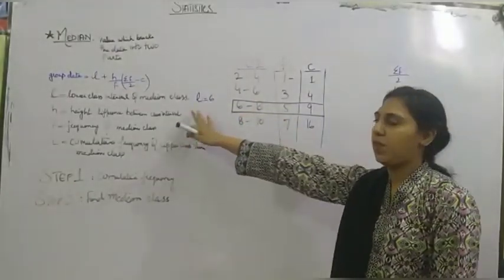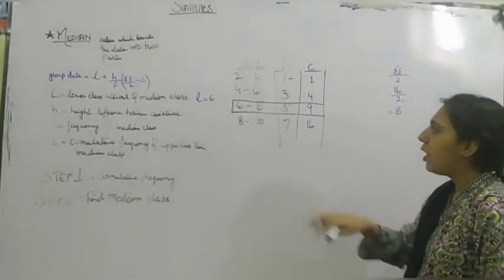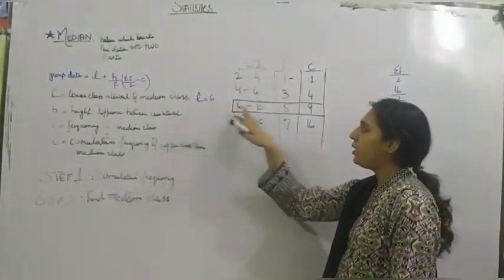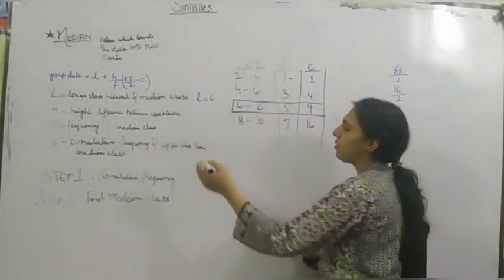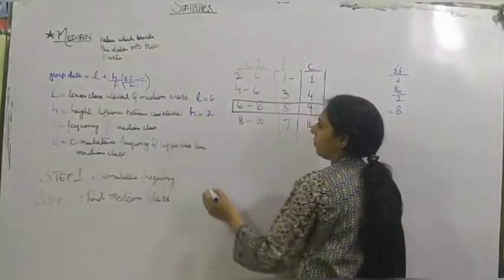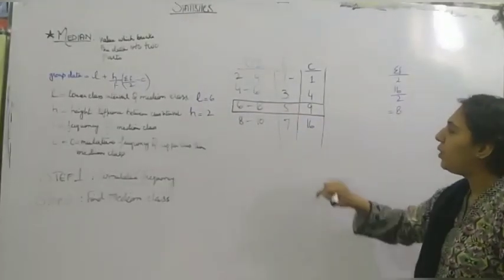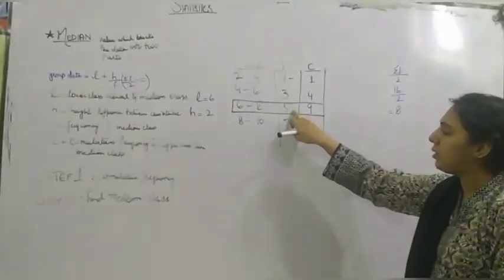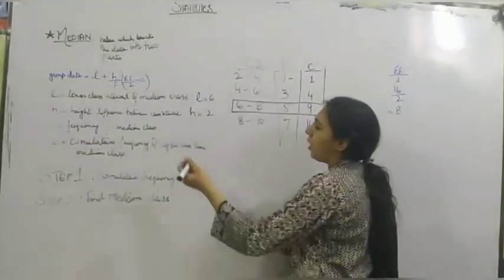Height. What is height? Height is the difference between class intervals. For height h, we need to minus 6 from 8. We will get our class height. That is 2. Frequency. We will take our frequency 5, which is falling in our median class.